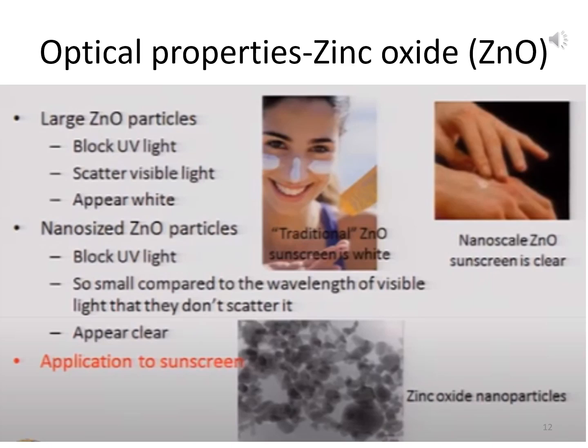But nanosized zinc oxide particles can also block UV light, but they are small as compared to the wavelength of visible light, so they cannot scatter the light. When they do not scatter the light, they will appear clear, so they will be transparent. In the right side picture you can see that the emulsion is being used on hands, and this nanoparticle zinc oxide used in sunscreen is clear or transparent.